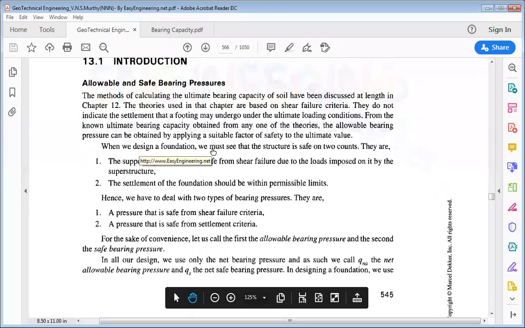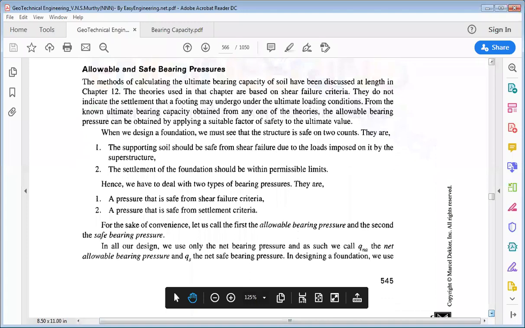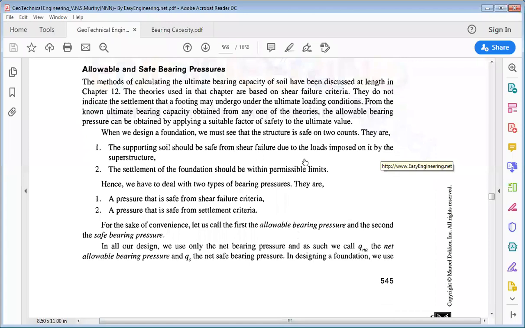to design a foundation, we must see that the structure is safe on two counts. हमने शुरू start में ही बोला था कि there are two major criteria for designing a foundation. The first one is that the supporting soil should be safe from shear failure due to the loads imposed on it by the superstructure. Superstructures के through जो भी load supply हो रहा है उसके कारण जो shear failure होगा उससे वो supporting soil safe होना चाहिए.